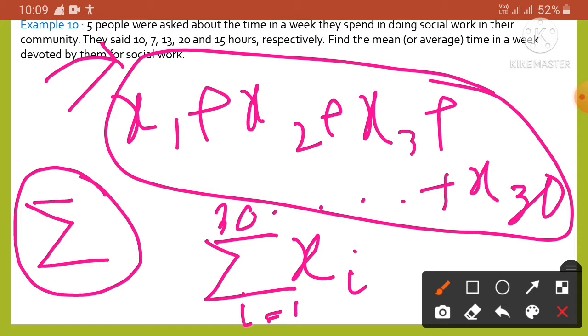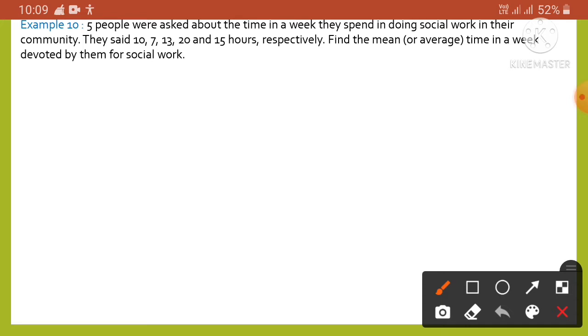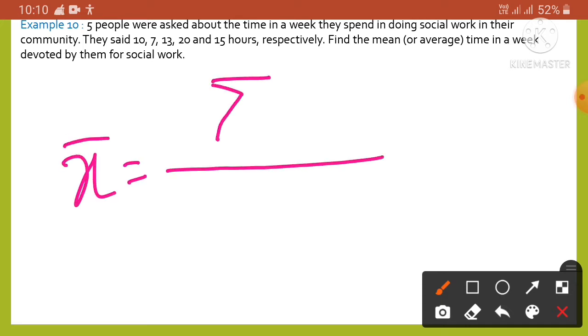So to find the mean time spent by the 30 people, we use sigma, and we can write x bar is equal to the sum of all the observations, xi with i running from 1 to 30, and below it the total number of observations, which is 30.